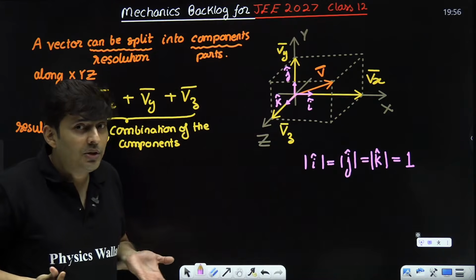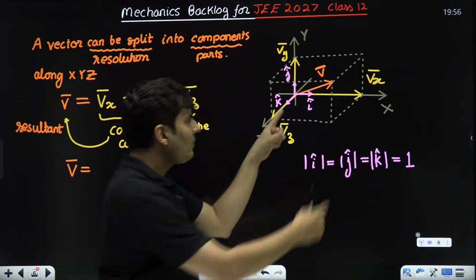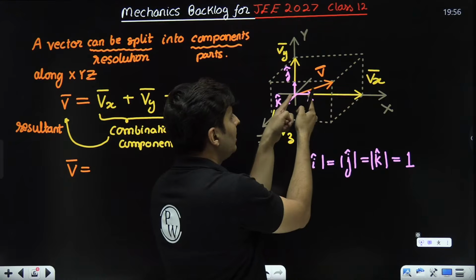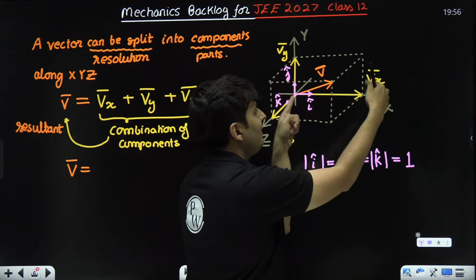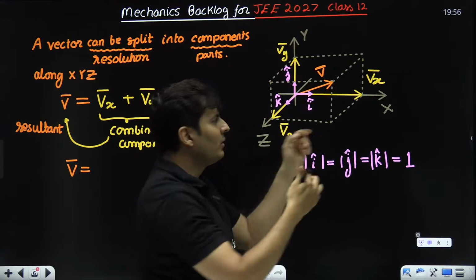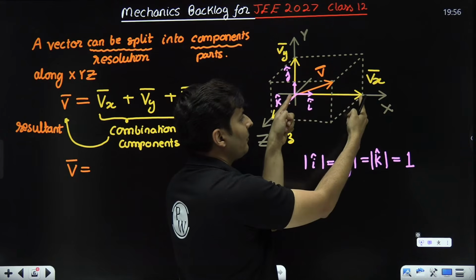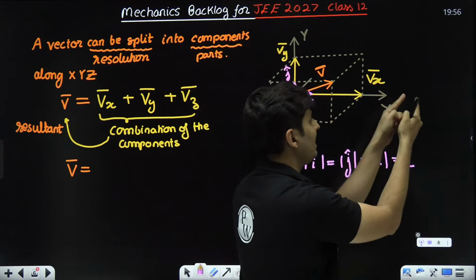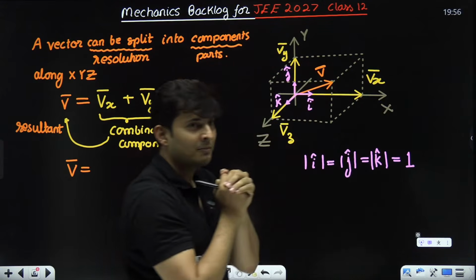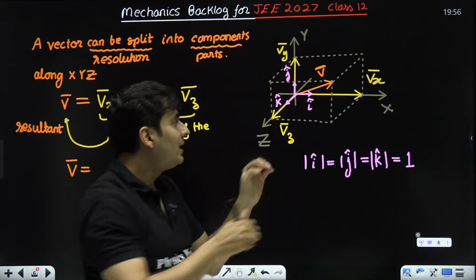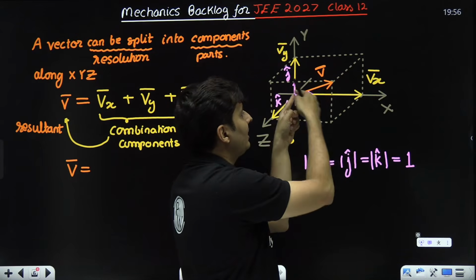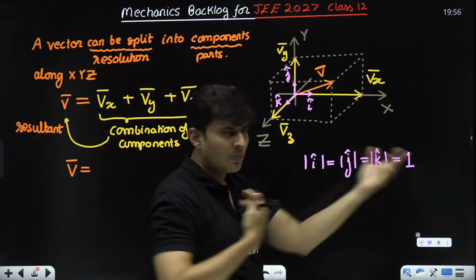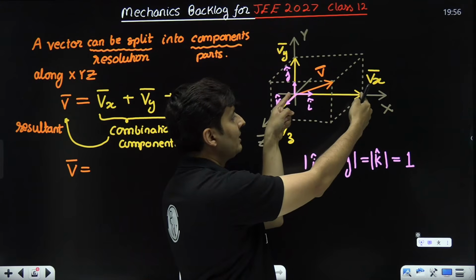So what I can do, I can think like this. Let's say Vx was 7 units. This entire length is 7. So if I take I cap 7 times, I will get Vx bar. Are you getting my point? For example, this cuboid's length or breadth, whatever you want to call it, is 7 units.